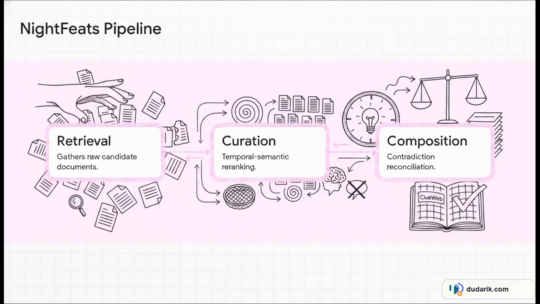Basically, it's heavily filtering results based on how recent and relevant they actually are. And step 3 is composition, which handles bounded contradiction reconciliation. That's a very fancy way of saying it actively resolves conflicting evidence before it ever generates an answer. And they didn't just test this on a toy dataset. They rigorously ran this pipeline against the ClueWeb 22B corpus, which is a massive dataset of over 87 million documents.